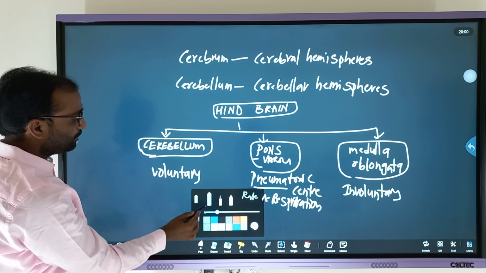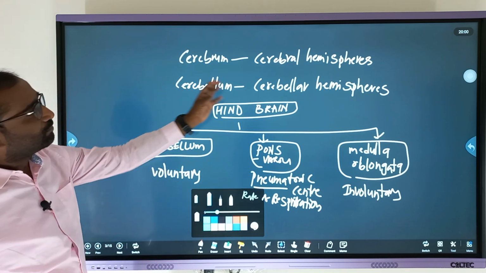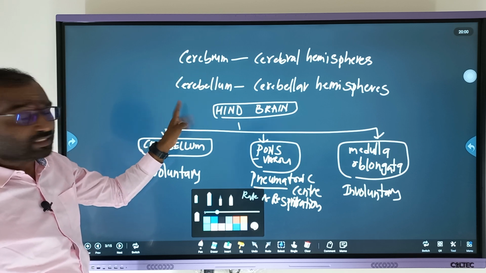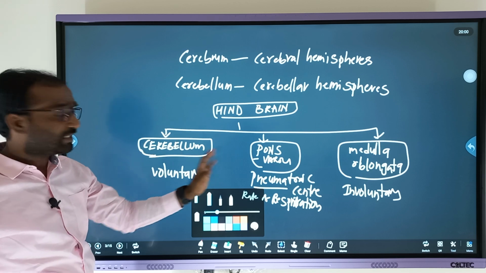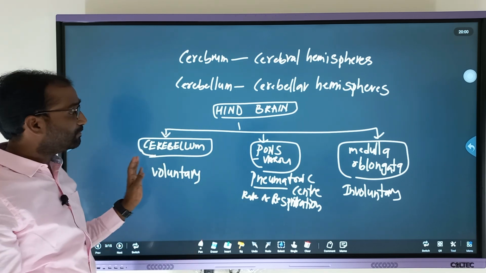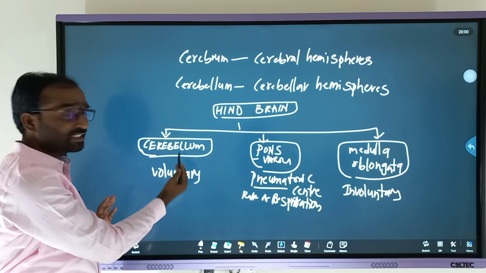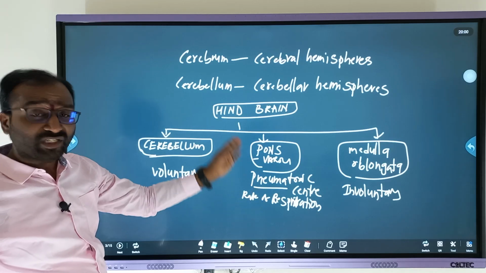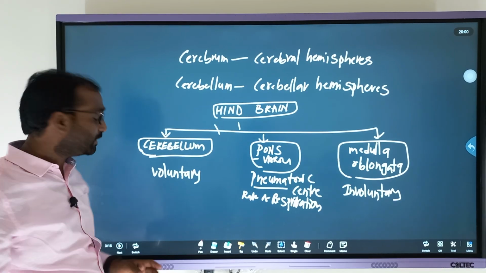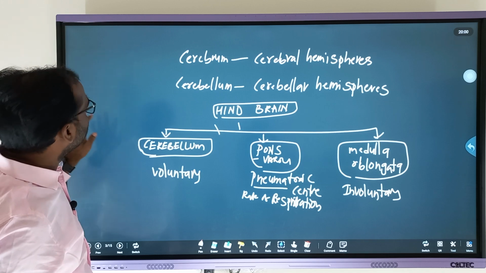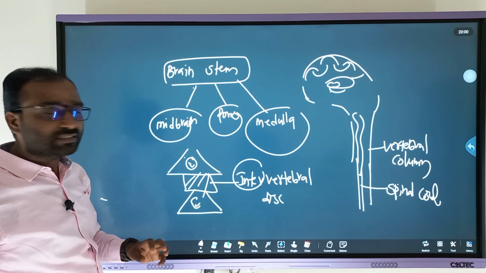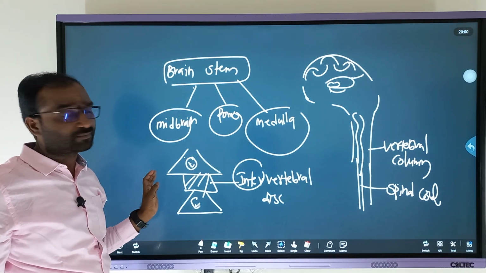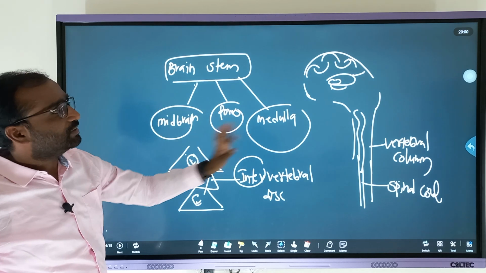In the same manner, cerebral hemisphere and cerebellar hemisphere. Cerebrum is a part of the forebrain, cerebellum is a part of the hindbrain. Then moving on to the hindbrain, it has three different parts: cerebellum, pons, medulla. These two are opposite: cerebellum voluntary, medulla involuntary. P for pulmonary as I gave, P for pons varoli, P for pneumotaxic center. So like that you need to remember in an easy way. Then one more important point: the brainstem includes midbrain, pons and medulla. The exception here is cerebellum. So the remaining all are the midbrain, pons and medulla, right?